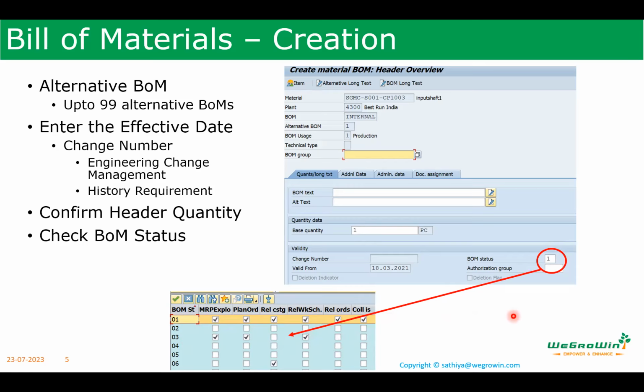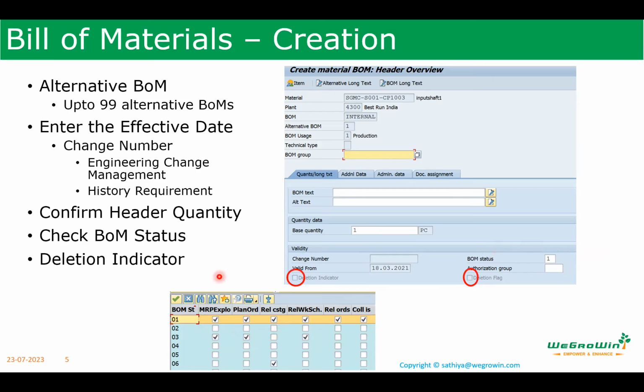If a company wants to create the BOM, but does not want it to be used by a department, they can control it using this BOM status. Or I want to use this only for costing purposes, not for planning or other things. I will tick only the costing. Like that, I can use the BOM status.